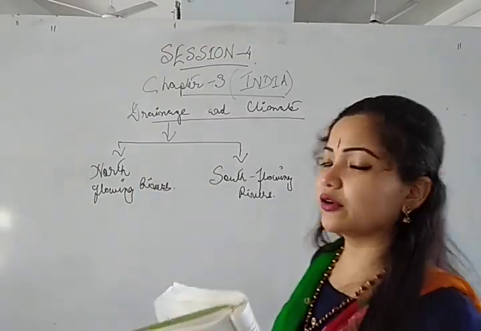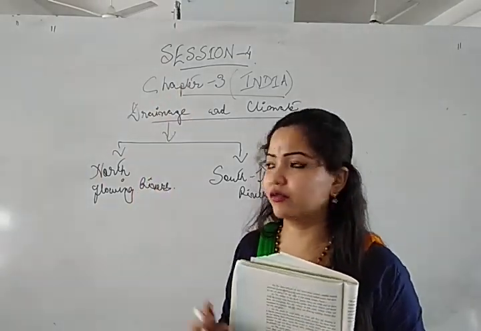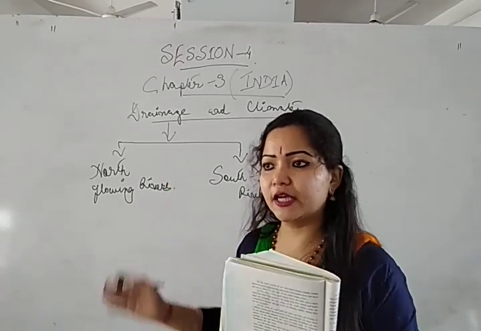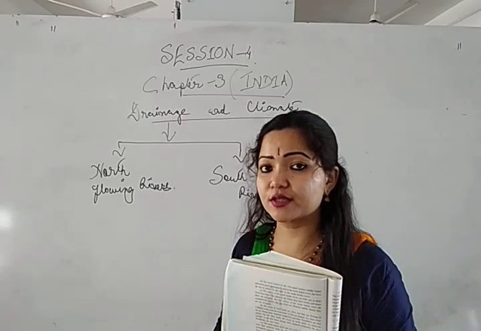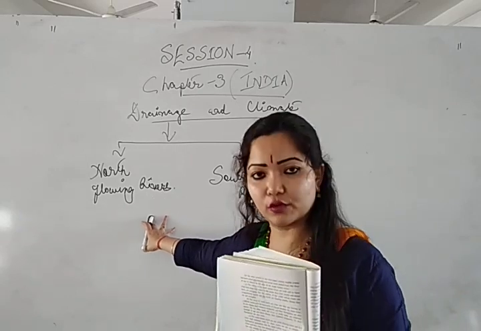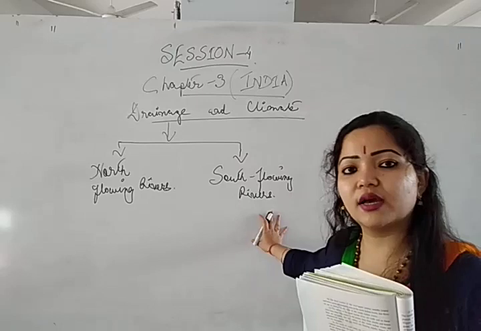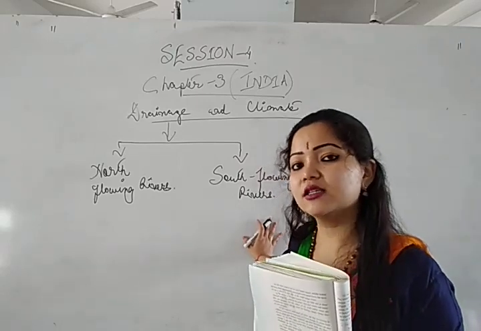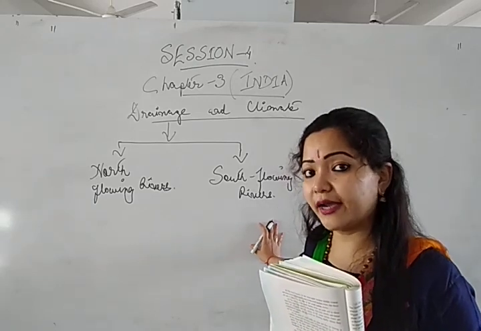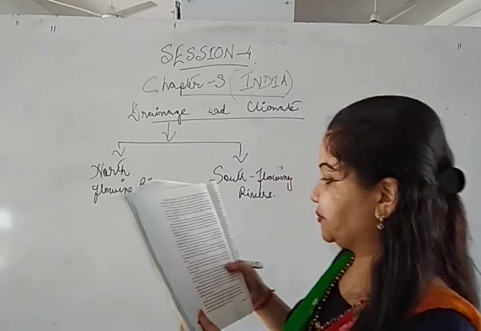These north flowing rivers come out from very high mountainous areas, so they usually carry lots of sediments. That's why hydroelectric power generation is not suitable in north flowing rivers, whereas the south flowing rivers originate from a low lying height, so hydroelectric power generation is quite possible there.